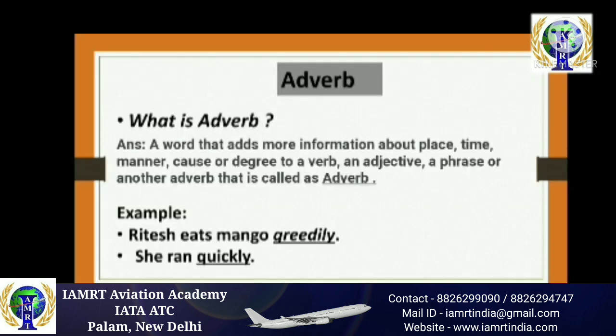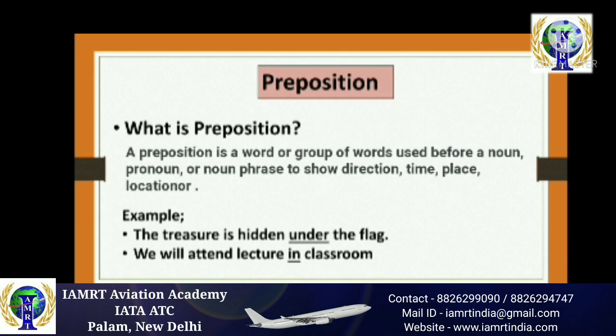So friends, let's go through preposition. Preposition describes itself. Preposition. What is a preposition? A preposition is a word or group of words used before a noun, pronoun, or noun phrase to show direction, time, place, or location. Here, preposition also describes place, time, or something.